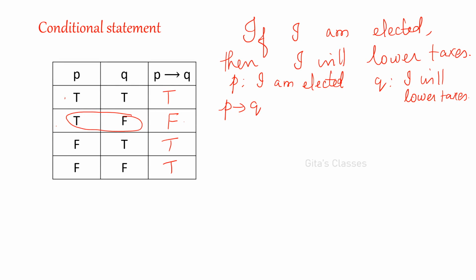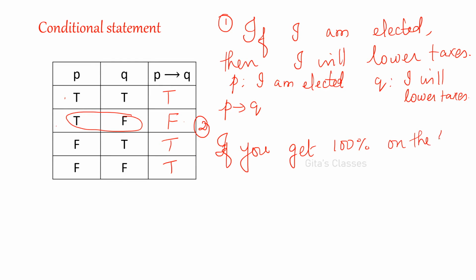I'll give you one more sentence to understand this. Example 2. If you get 100% in your final exam, then you will get an A grade.